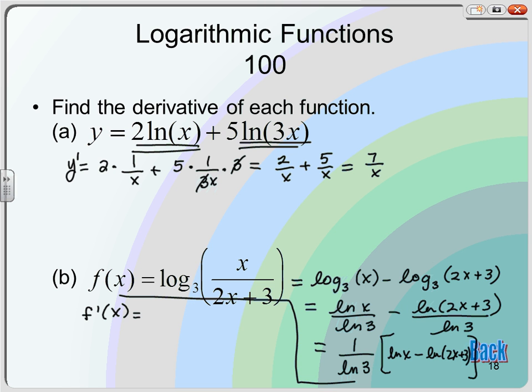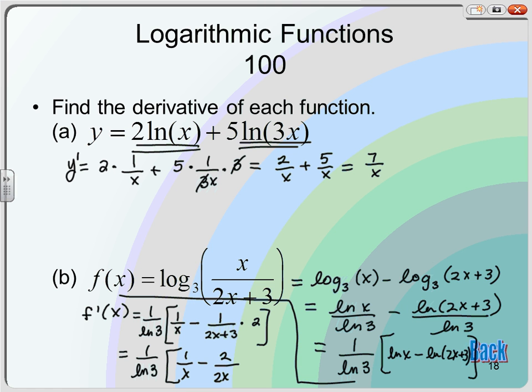So f prime of x is, keep that number out front, just like you would keep a 2 out front, times the derivative of what's inside. So it's 1 over x minus 1 over 2x plus 3 times the derivative of 2x plus 3, which is 2. So you get 1 over the natural log of 3 times 1 over x minus 2 over 2x plus 3. And I would leave it like that. I probably wouldn't try to get common denominators. I wouldn't even multiply the natural log of 3 in. That's your answer.